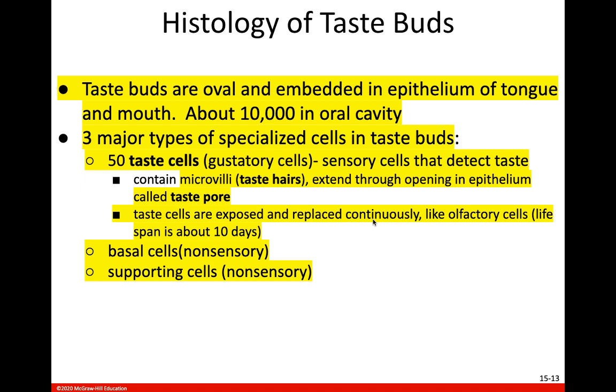However, where we said the olfactory epithelium is completely replaced about every 2 months, the lifespan of these taste cells is probably a little bit shorter because they are going to be going through more friction and wear and tear because of the food in your mouth rubbing on them. So their lifespan is about 10 days, as opposed to probably longer for those olfactory cells.